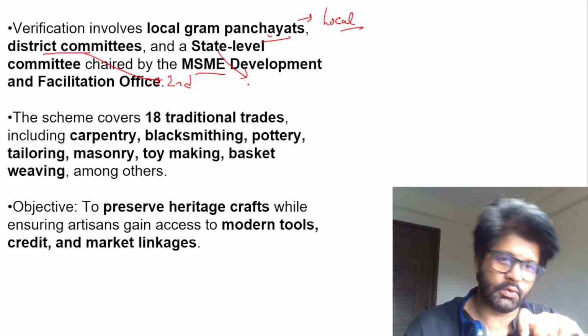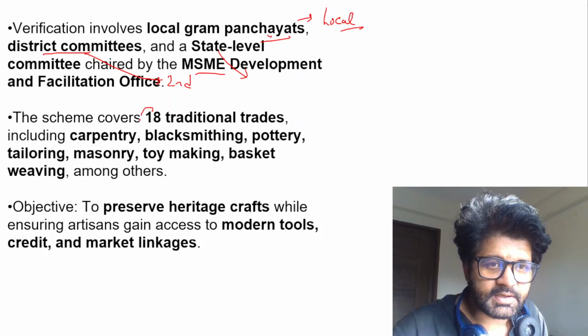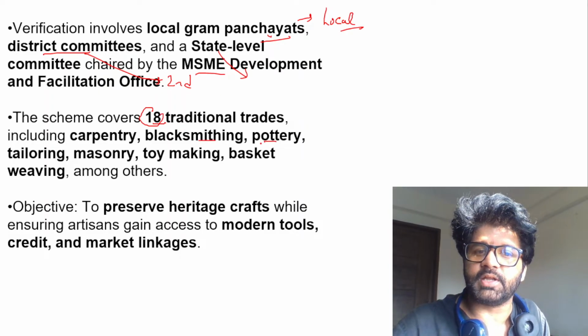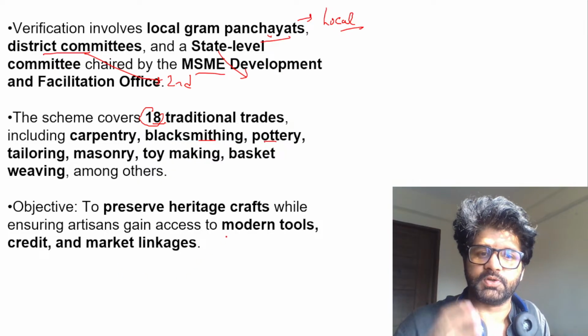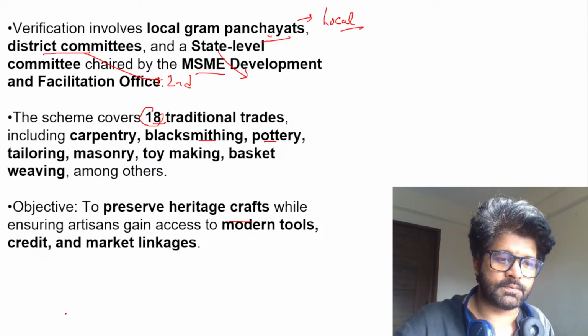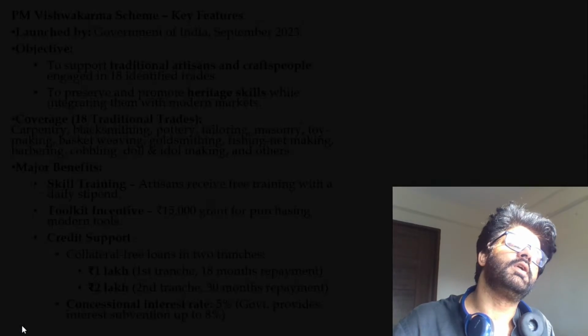So very good. Do remember how many sectors they cover? 18: carpentry, blacksmithing, and so on. You can read all these things, to preserve art and culture, heritage crafts. Let's focus now. My God, I'm so tired.